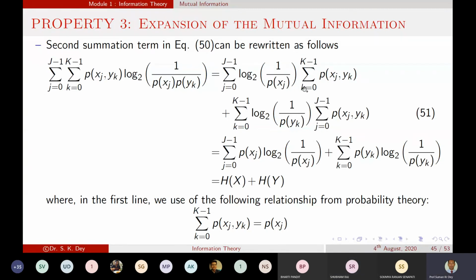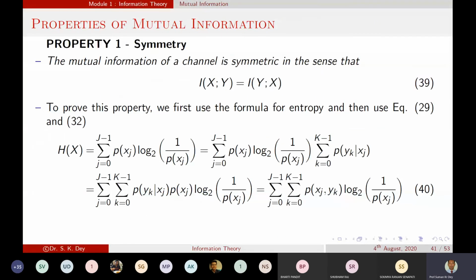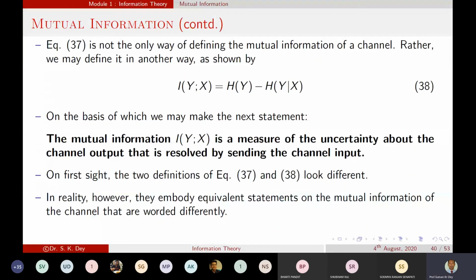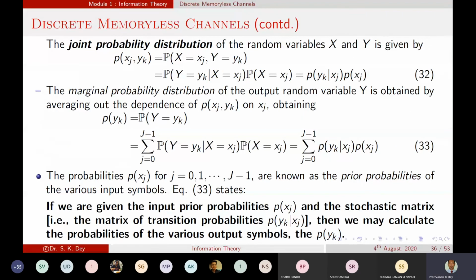Now this term, the summation of k equal to 0 to K minus 1 of the joint probability p of xj yk, gives us p of xj using this equation. What is that equation? Let me show you.